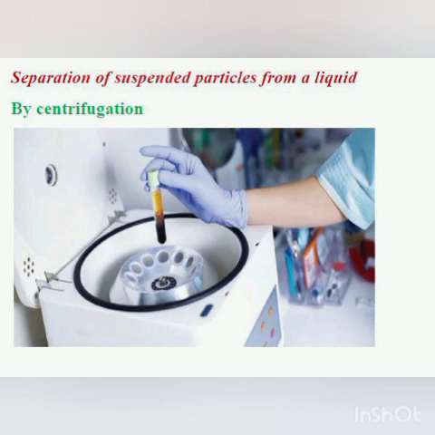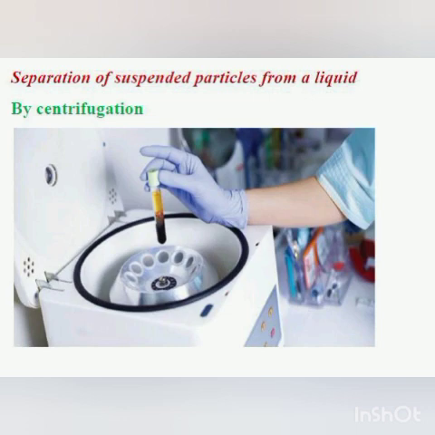Now what will happen? The machine is closed and it is rotated at a high speed. So when it is rotated at a high speed, what will happen? The mixture in the test tube will also rotate. And as the mixture rotates rapidly, the force acts on the heavier suspended particles in it and brings them down to the bottom of the test tube. Understood? So all the heavier particles will come and settle at the bottom, and on top will remain only the lighter particles or the liquid. Because the liquid is lighter, it remains on the top and the heavier particles will come at the bottom.